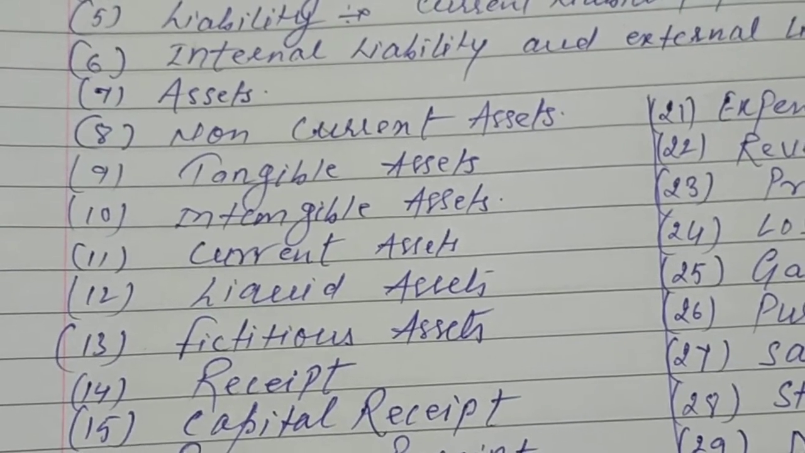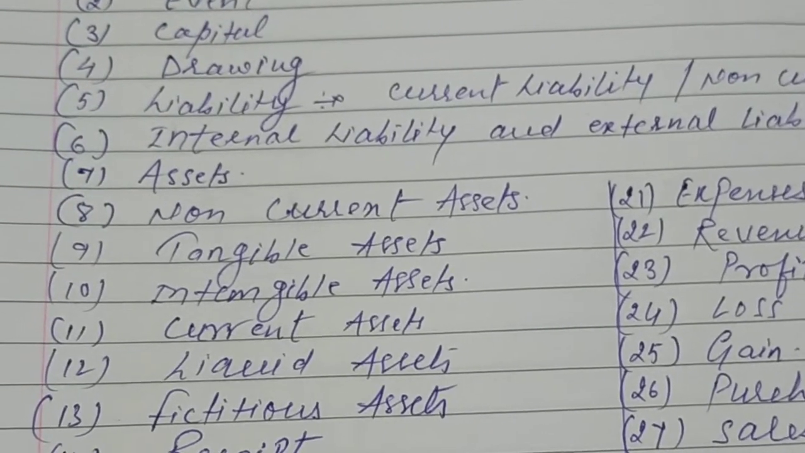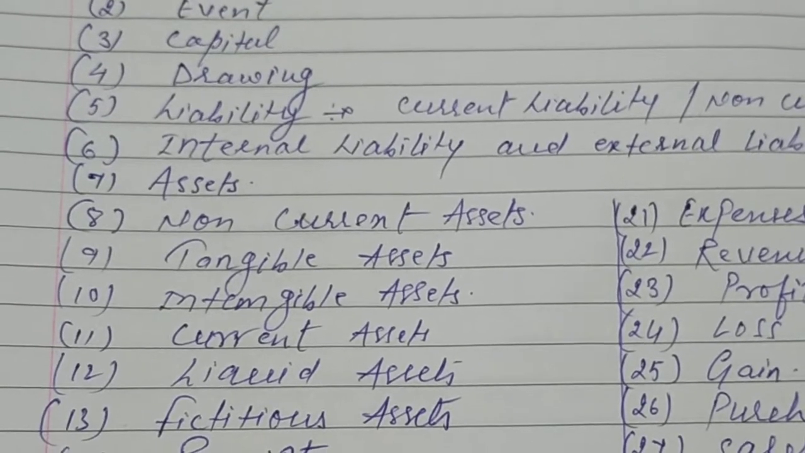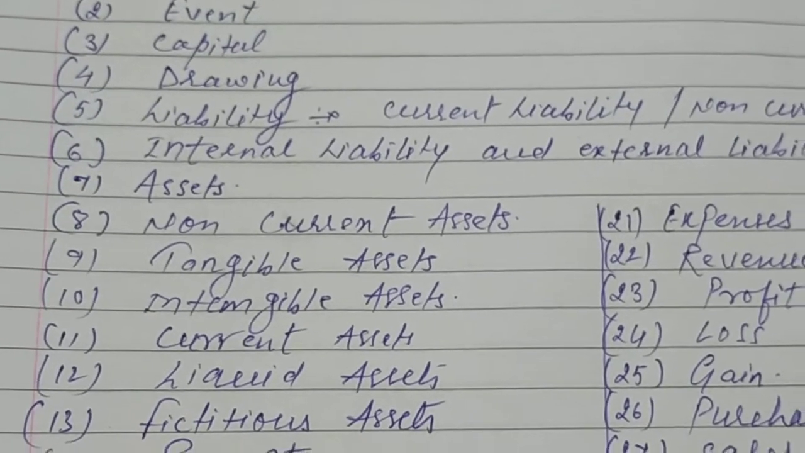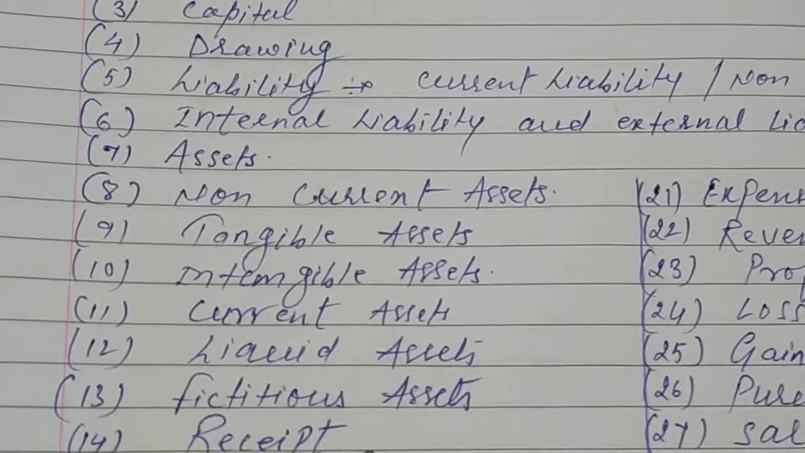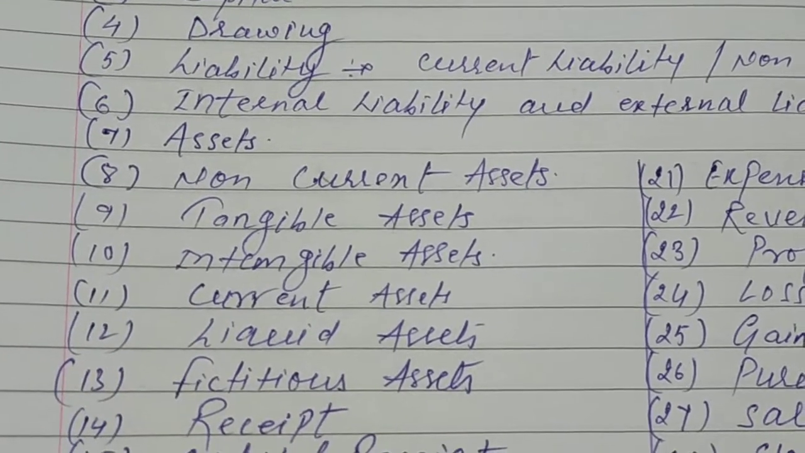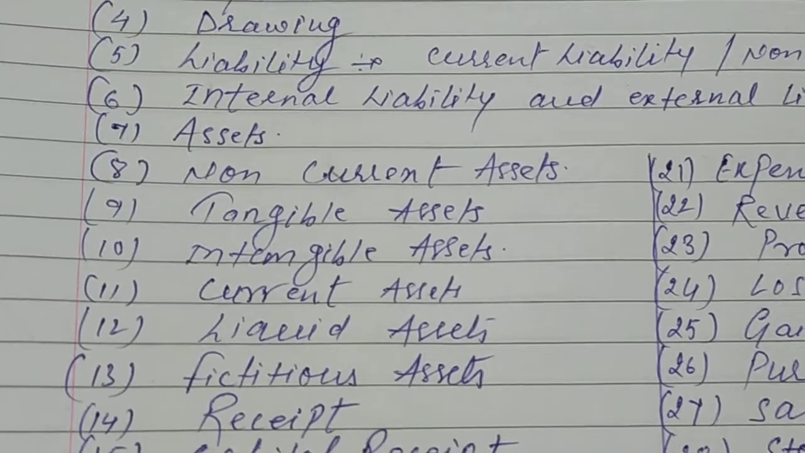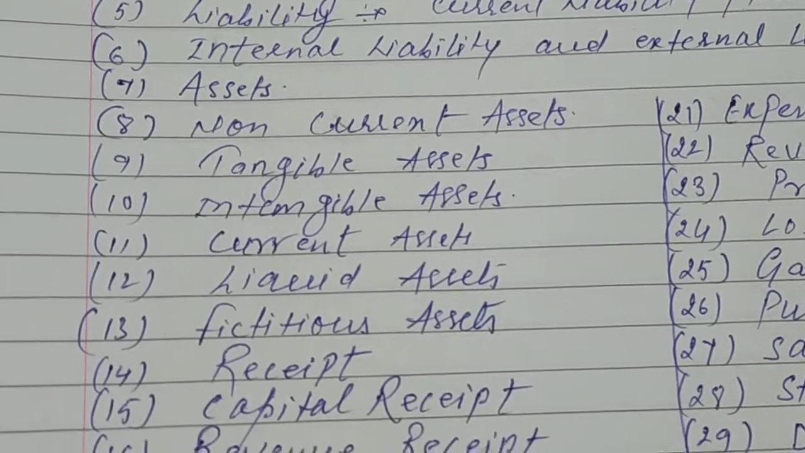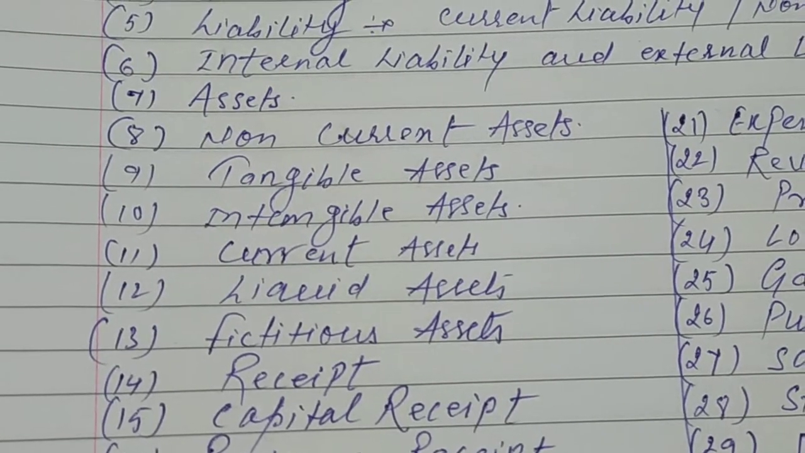Next is current assets. Current assets are also known by their time duration, we can say, less than 1 year. So these assets are of the kind whose time duration is less than 1 year. That type of asset is called current assets. Okay,